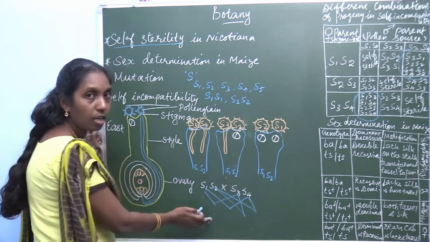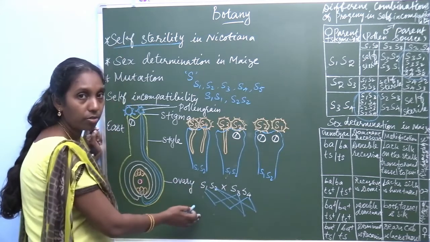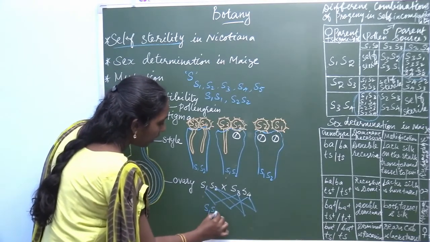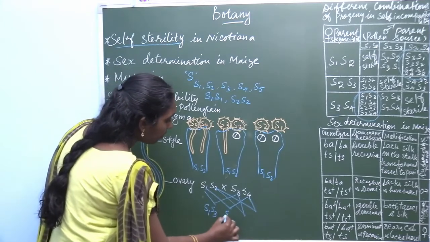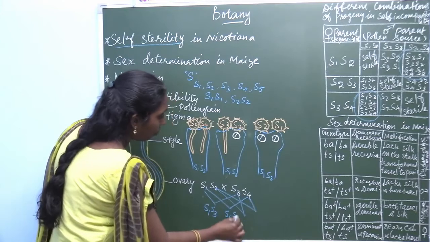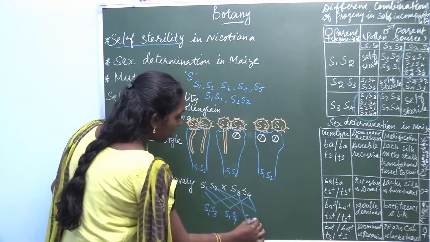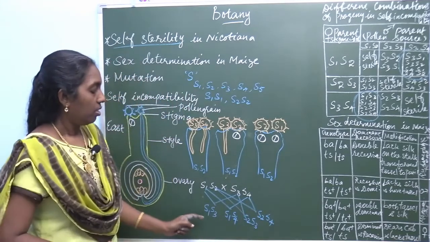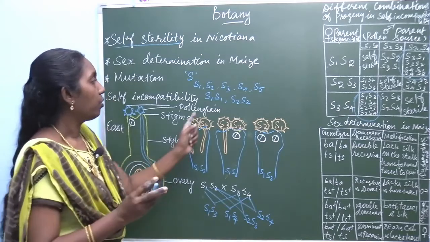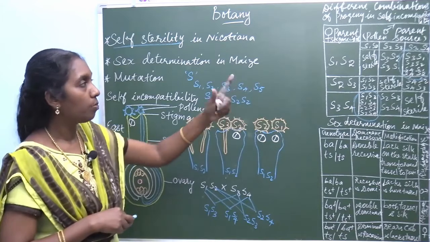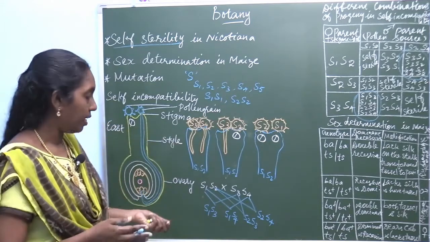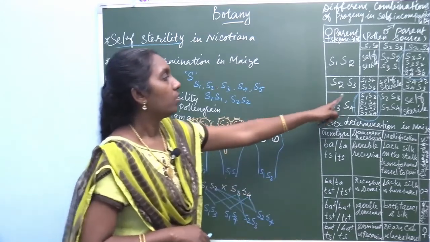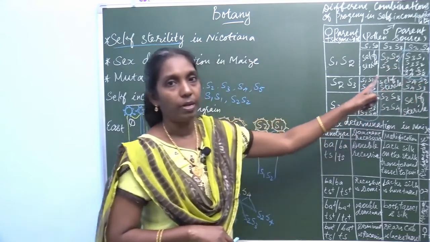When you write it here, from the allelic forms taken out the gametes, the possible gametes are S1, S3, S1, S4, S2, S3 and S2, S4. So, here it is not S1, S2. If it is S1, S2, it shows male self-sterility. But here S1, S3, S1, S4, S2, S3, S2, S4, so it gives all the 4 different combinations.